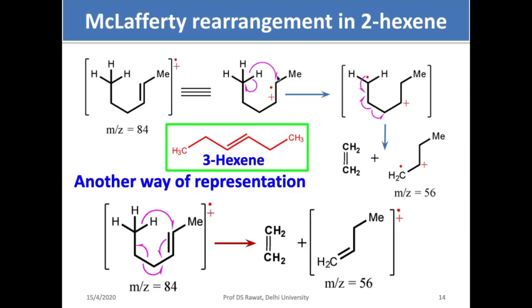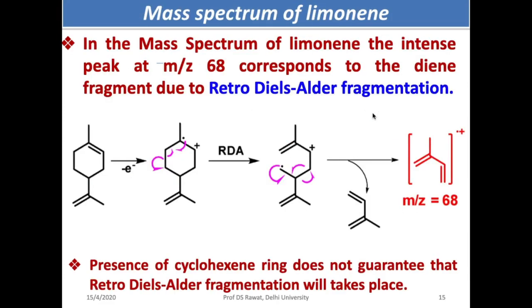So this hydrogen moves, one electron moves here and one electron moves here. So what you get is a radical and a cation. This radical comes to this side, one electron of this bond moves here, another moves here. So what you eliminate is an alkene, a neutral molecule. You get this radical cation, m/z value 56. What is that? Even, right? That is possible only if you have these kinds of rearrangements.